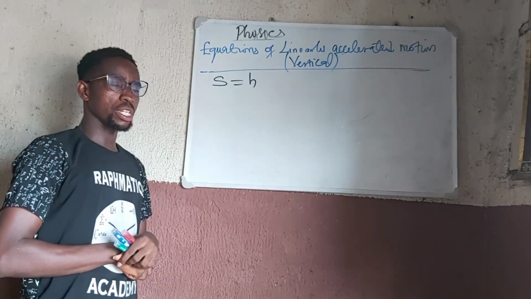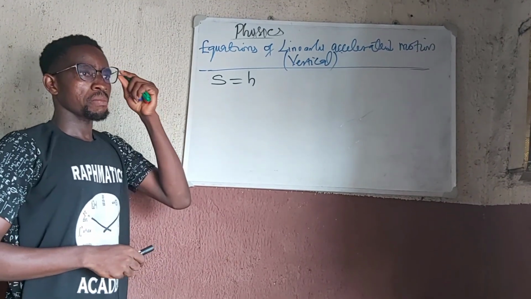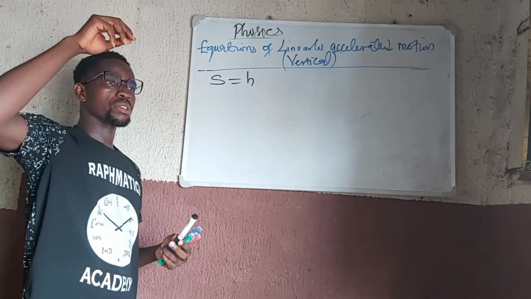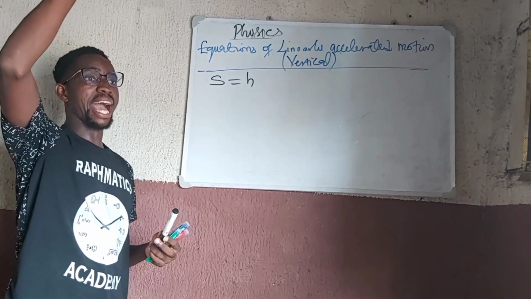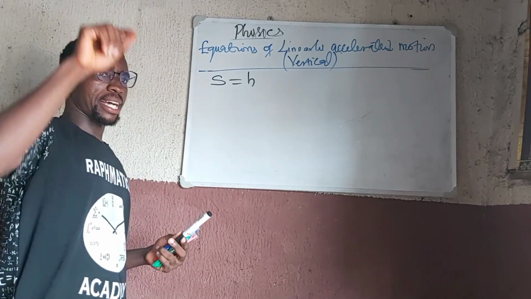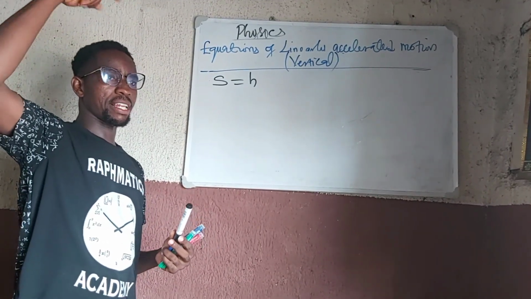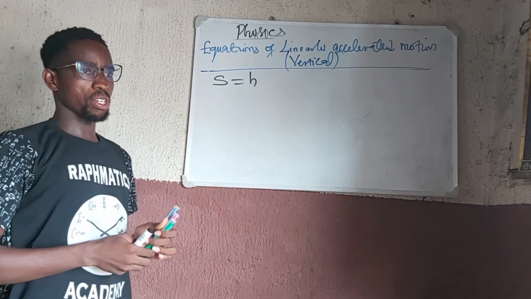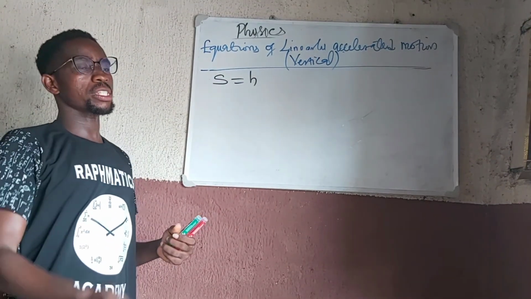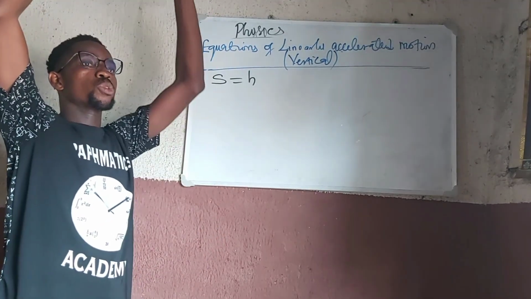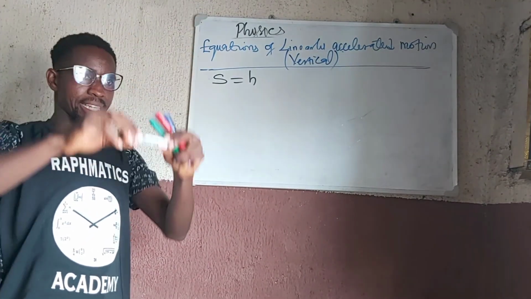Another modification we will need to make here is that when something arrives at a maximum vertical height, at that final point, the velocity is usually 0. Because when you throw something up, if it reaches the maximum height, then it will rest for a while before it starts falling.